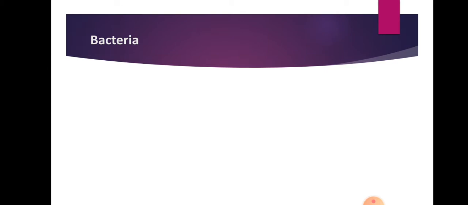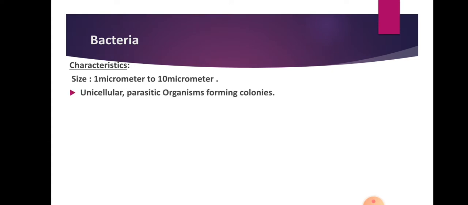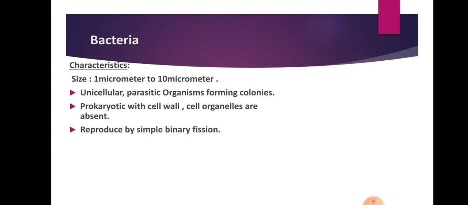When we think about bacteria, first of all we have to observe their characteristics. Among the characteristics, the main characteristic is their size. Bacteria are 1 micrometer to 10 micrometers in size, that is so small. These are unicellular parasitic organisms forming colonies. It means that these organisms grow in the form of colonies.